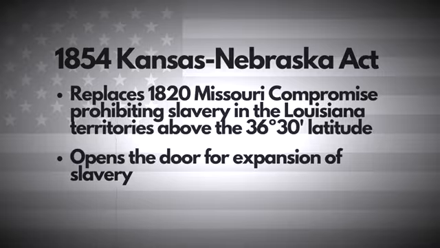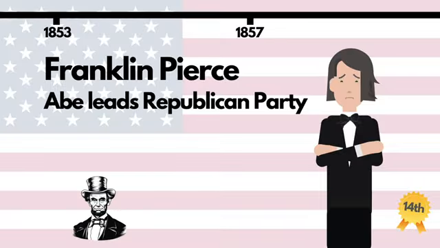Northerners were horrified, fearing that a flood of new slave states would upset the balance of power in the US, which could in turn eventually lead to them being forced to allow slavery in their northern states. In response, a new Republican Party was formed, with Abraham Lincoln at its helm. The chess pieces of the forthcoming American Civil War were slowly moving themselves into position.